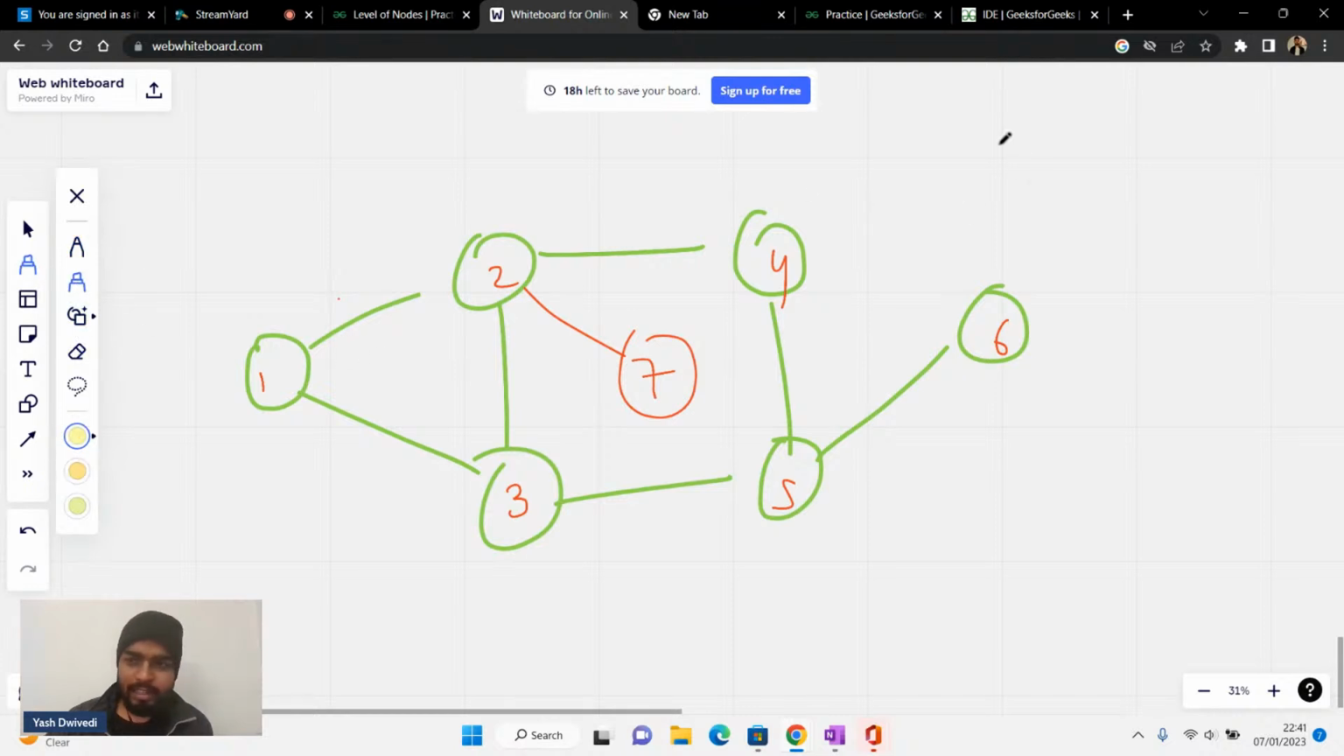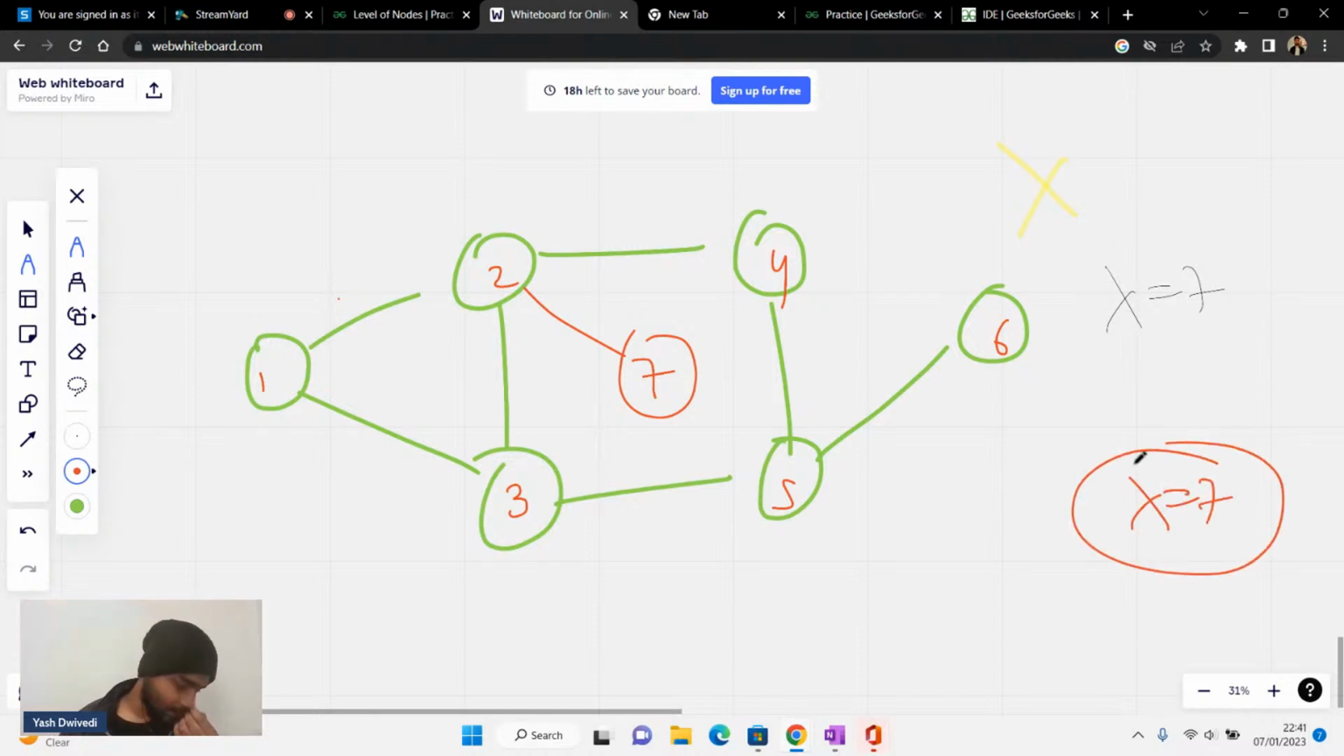So if I ask you, tell me for this particular node, let's say for the node x is equal to 7. What is the level of x is equal to 7? Please tell me. If I'm starting from this node, what is the level of the node x is equal to 7? Please tell me, guys.